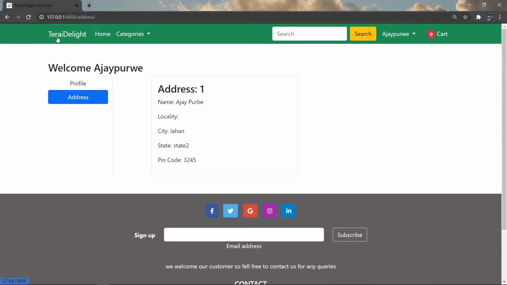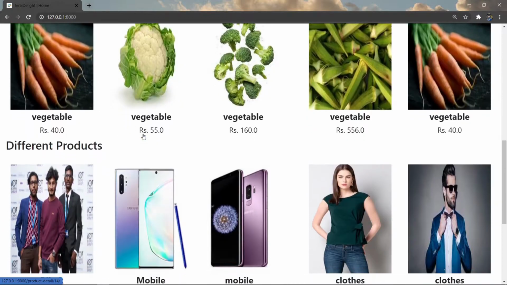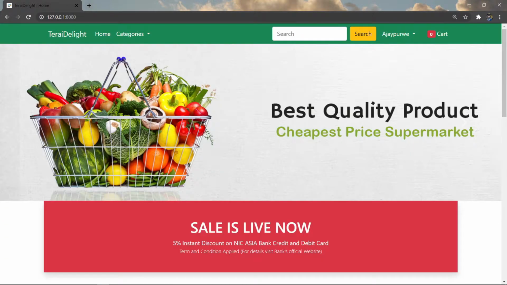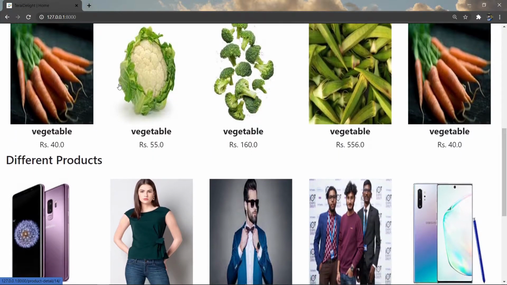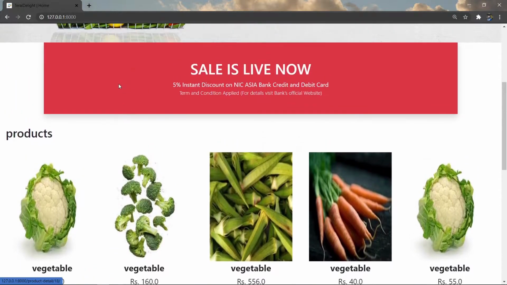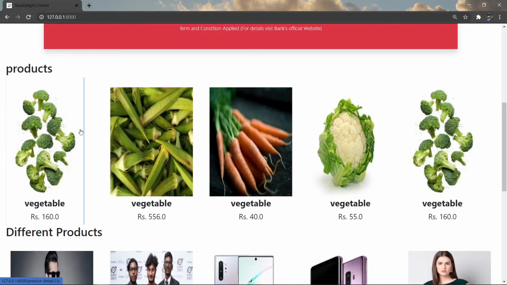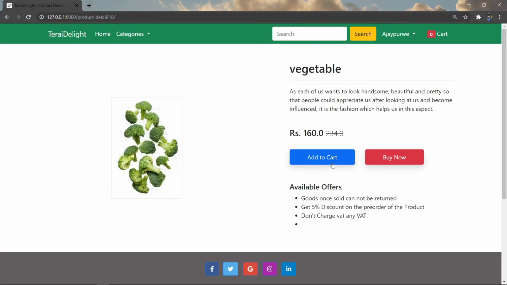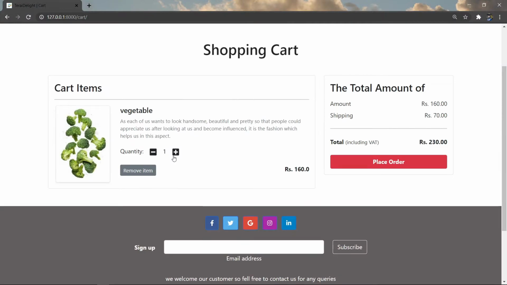After that, we will go to the home page of the project, and then we are able to look at different products. We are able to add a product to our cart by clicking on the cart button. We are also able to increase the amount of the product and the price also gets increased here.